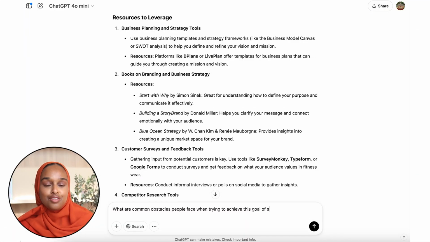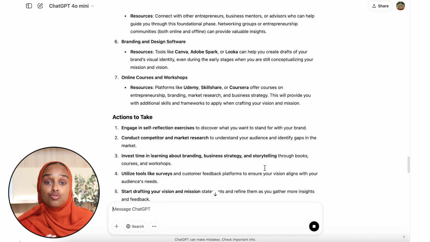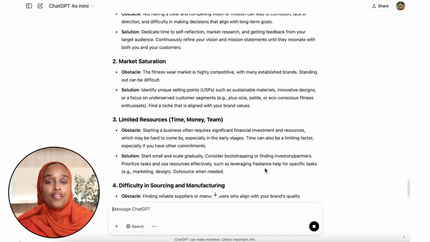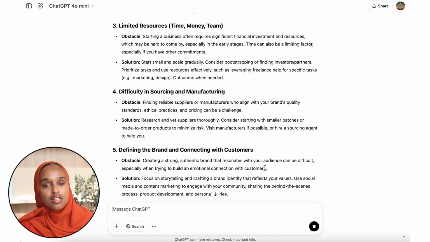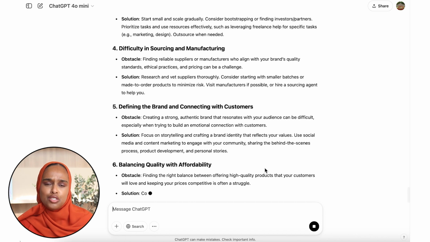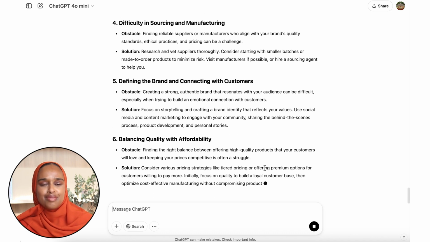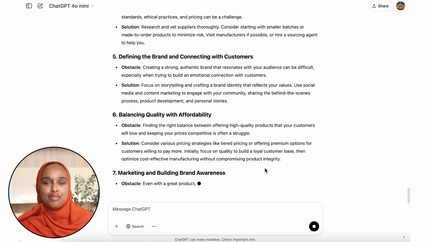So ChatGPT can really help you with anticipating any potential roadblocks that will come along in the future. And then it can also help you with solutions in advance, and it can also help you with making sure that you maybe don't reach those kinds of challenges, or you can avoid them as much as you can.